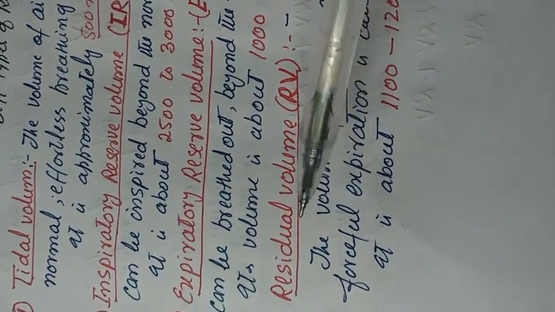Then the fourth type is called residual volume, abbreviated as RV. The volume of air that remains in the lungs even after forceful expiration is called residual volume, and normally it is about 1100 to 1200 ml.